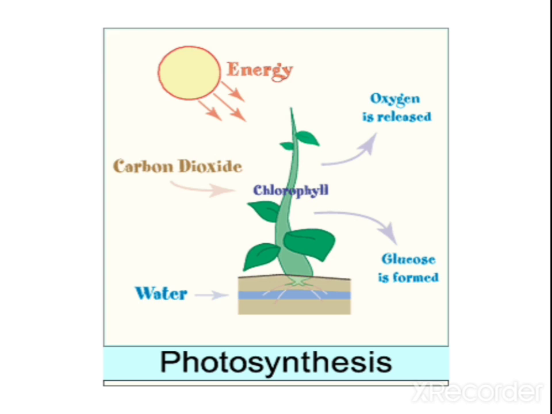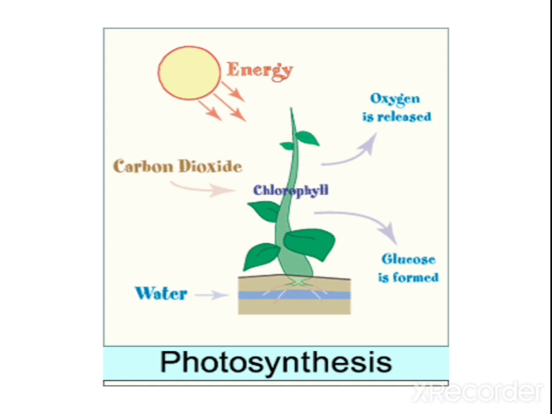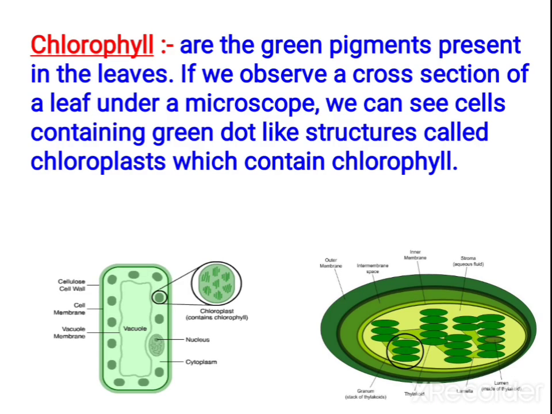Here the steps in photosynthesis have been shown diagrammatically. Energy is trapped by the plant with chlorophyll, and later the carbon dioxide is utilized, oxygen is released and glucose is formed. The chlorophyll is the green pigment present in the leaves. That's why the leaves are green.